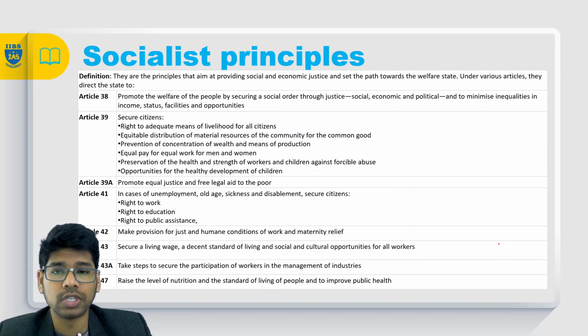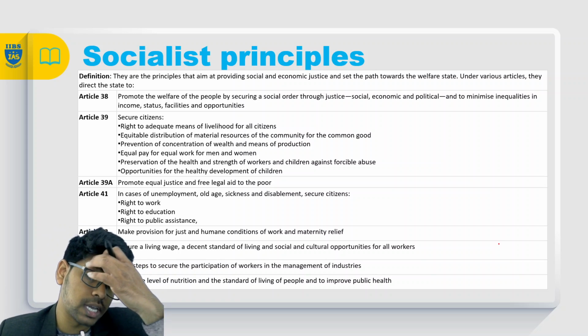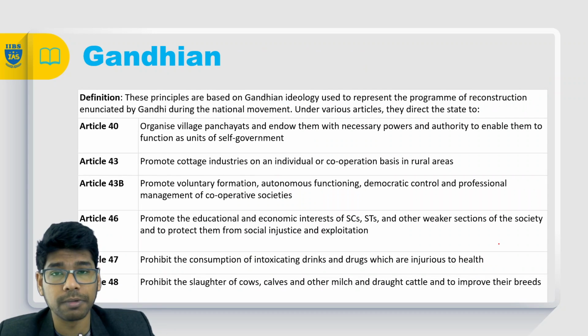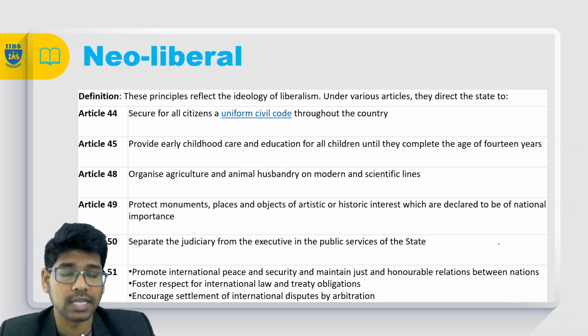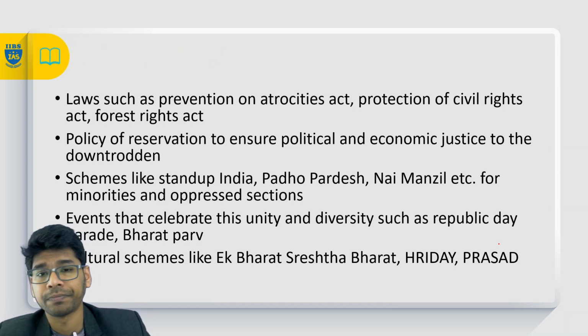So when it comes to the DPSP, the DPSP can be segregated into three areas: the socialistic principles, the Gandhian principles, and the neoliberal. So the UPSC Mains questions might ask in these three different areas.